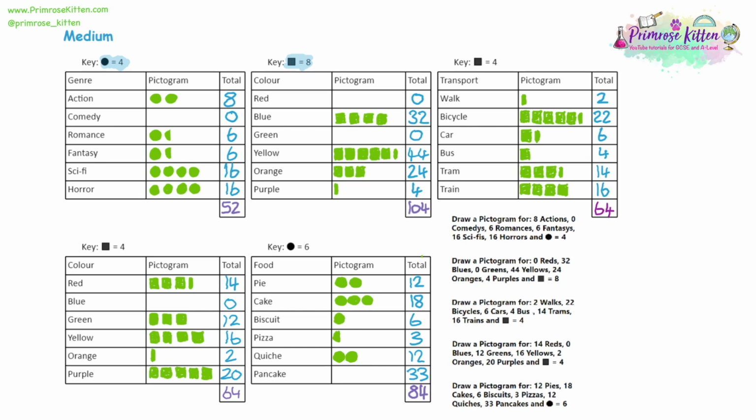Then for pancake, we have 33, so let's count our way up. So we have 6, 12, up to 30. Now another circle will be 36, which is too much. We're going to add another 3. Well, that's half of the key, isn't it? So we're going to have a semicircle. Again, make sure it's really, really clear that it is actually half the size, and use your rubber until you have something that's a bit more clear.